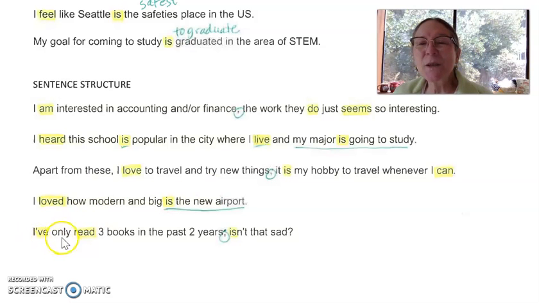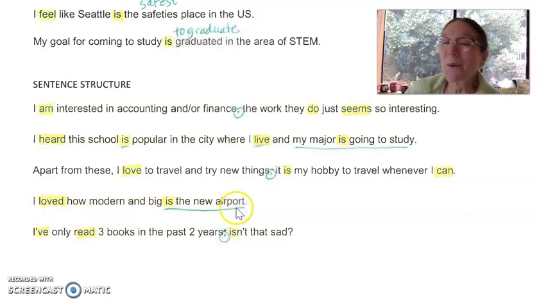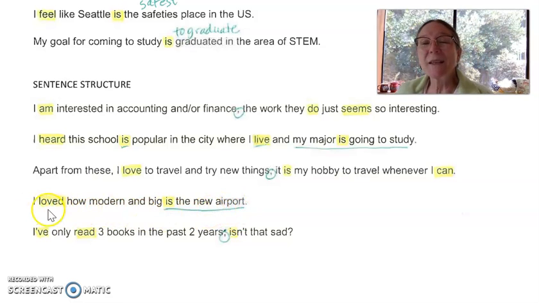And then this third one, I've only read 3 books in the past 2 years. Isn't that sad? I would just put a period and a capital I for is. Isn't that sad? Okay, I'm going to let you fix number 2 and fix number 4, and then send me your corrections, okay? Because I want to see how you did those 2.